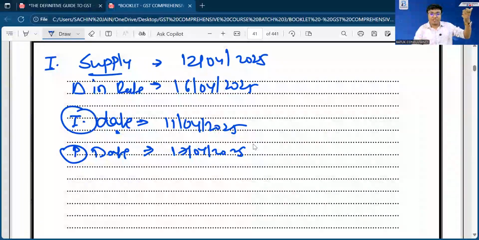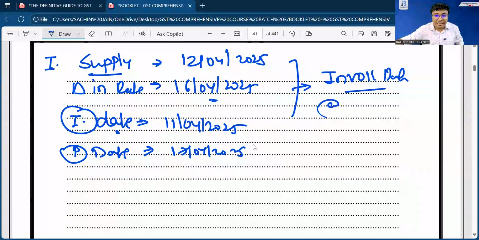In such a scenario, supply has already been made on 12th of April. Invoice date is 11th of April and payment date is 17th of April. That means payment is after the change in rate of tax, because the change was done on 16th of April. So the government has given the principle that when the supply has already been made before the change in rate of tax, and the invoice is also of a prior date, that is before the change in rate, and the payment is after the change in rate of tax, in such a scenario we take the time of supply as the invoice date. And yes, in that case, the rate of GST will be applicable at the rate of 18%.